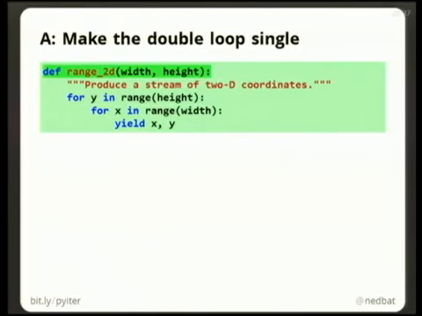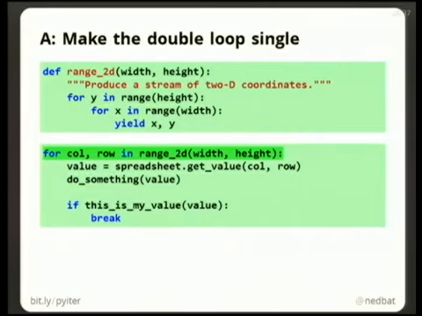So we say we want all the coordinates in a grid that goes from width to height. And so we've got our double loop in our generator, and we yield the pairs. And now we can have a single loop that loops over our spreadsheet, right? And so now the answer is easy. We have a break. So not only have we gotten rid of the integers, much to the chagrin of the integer lovers, but we've got simpler code that we can actually do more with, which is fabulous.